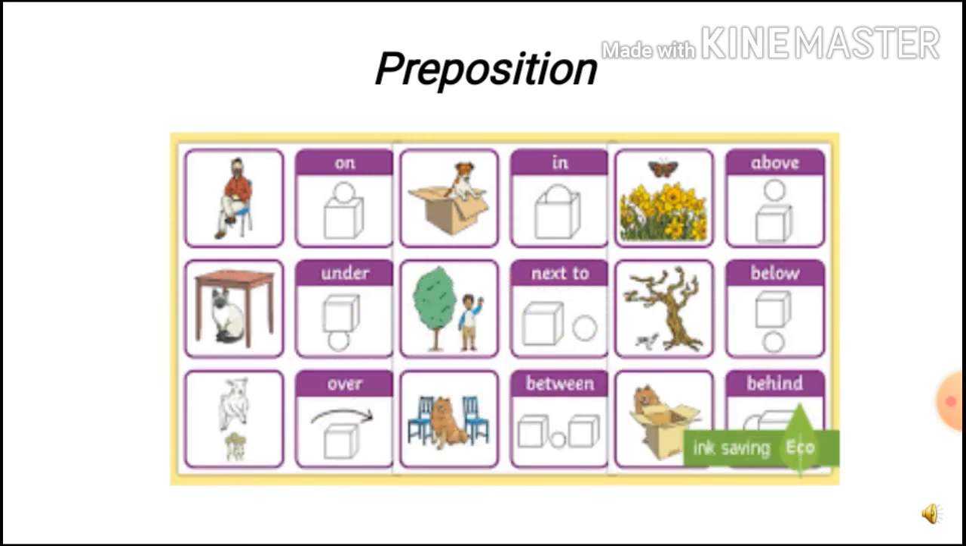Then preposition. A preposition indicates the position of a noun or pronoun in relation to something else. The cap is on his head. On is the preposition given. In the given image also, on, in, above, under, next to, below, over, between, behind, these are the prepositions explained with the example.